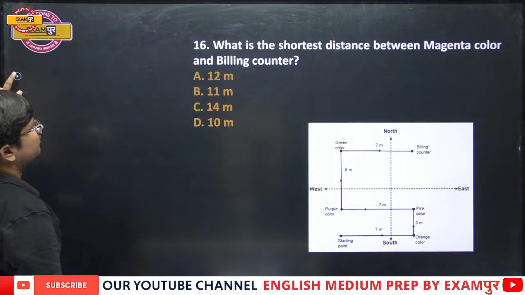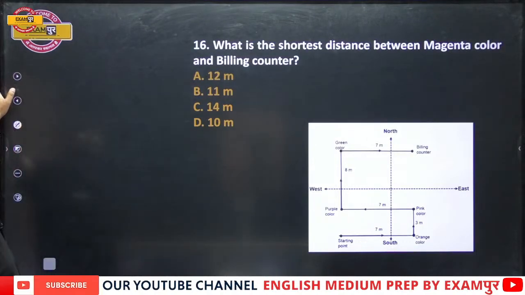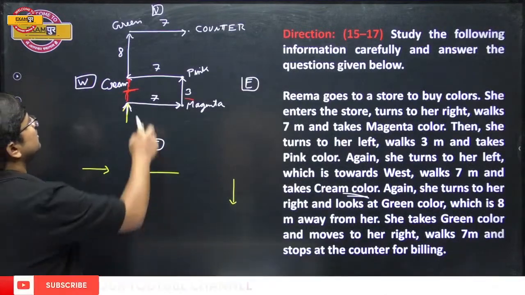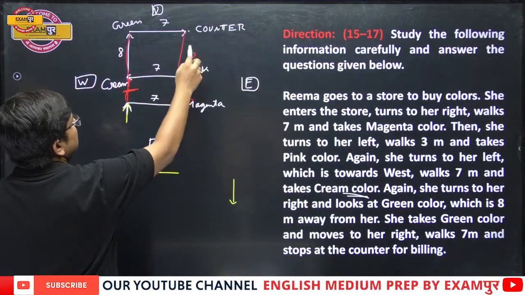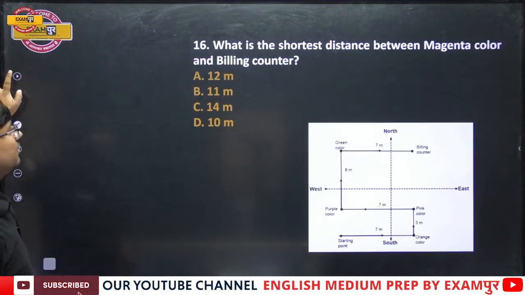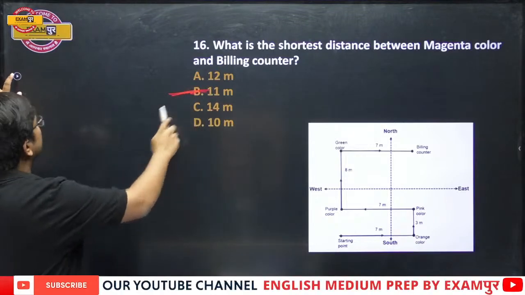Alright everyone, 3. What is the shortest distance between magenta color and billing counter? If this is 8, even this is 8. Plus 3, 11. Plus 3, 11. And that's the right answer, 11.